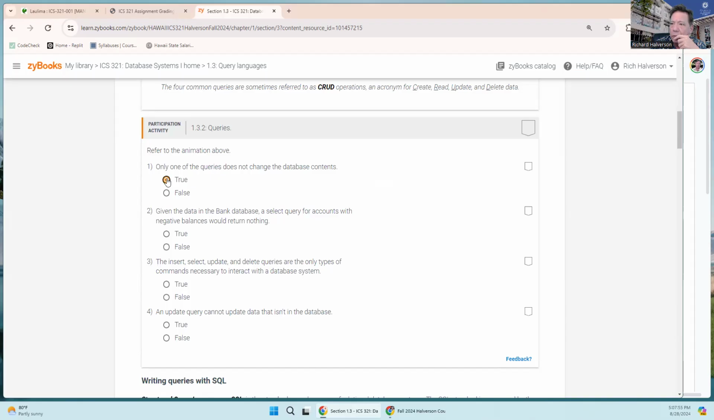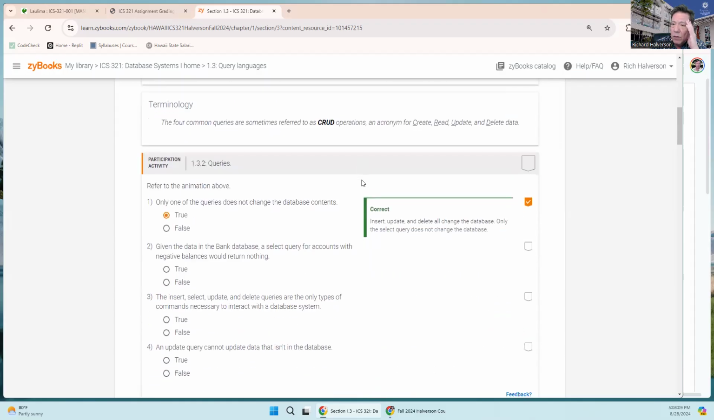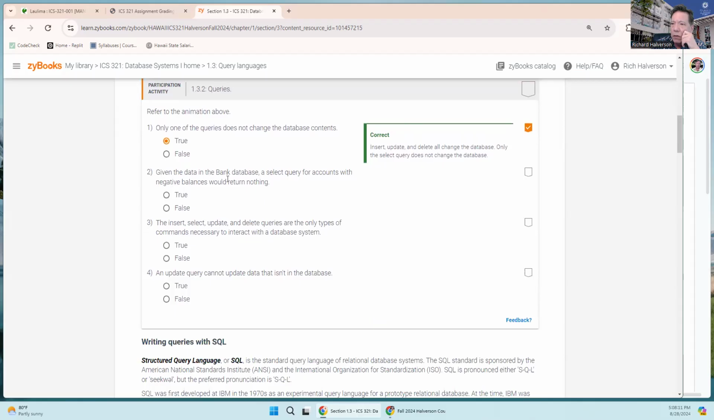So this is true. Okay. Given the data in the bank database, a select query for accounts with negative balances would return nothing. Are there any negative balances? There's no negative balances, so it is true that it would return nothing. Okay, these are the four statement queries, they're called.